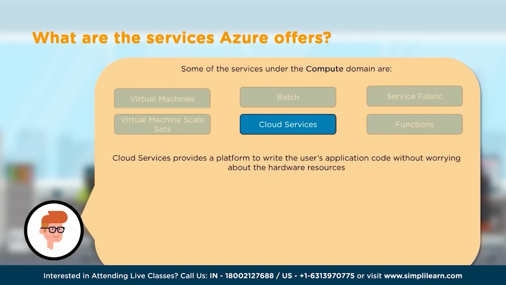VMs are infrastructure as a service, and when we run applications on VM through cloud service, it becomes platform as a service. So here is how you got to be thinking. With infrastructure as a service like VMs, we first create and configure the environment, and then we run applications on top of it. Let's look at the responsibility.